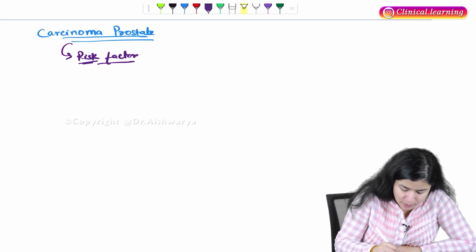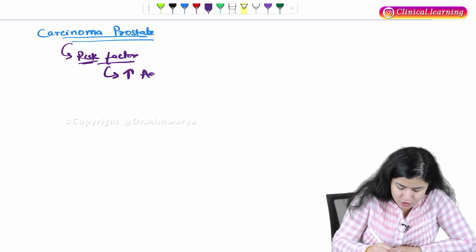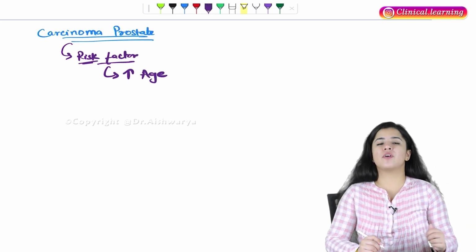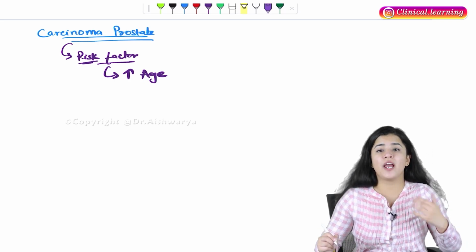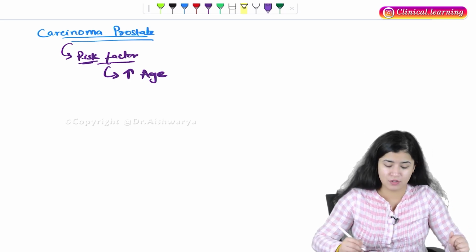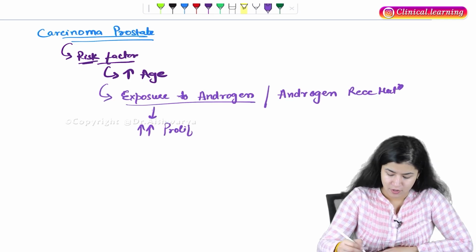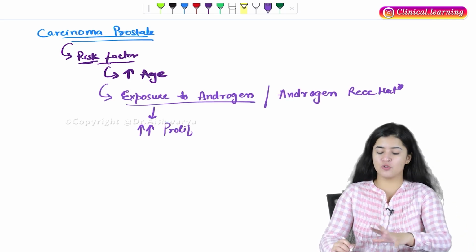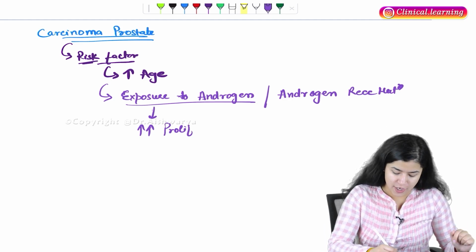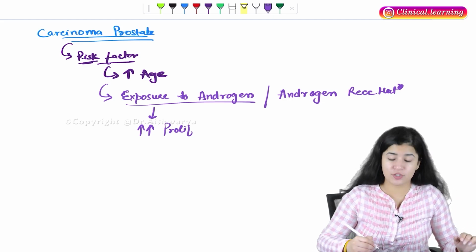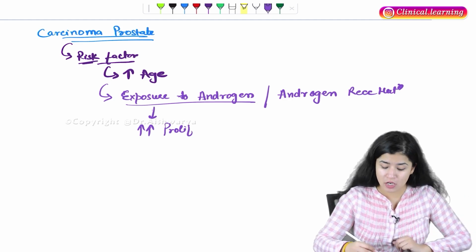Risk factors: increased age increases the risk of prostate cancer. Second, if there is more exposure to androgen, or if there is an androgen receptor mutation, then what is going to happen? There is more proliferation of the cells.